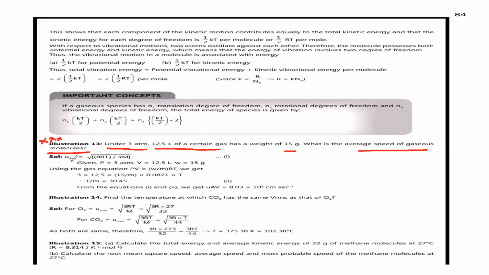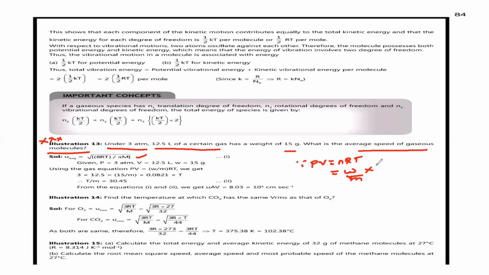We already know the average speed: U average is equal to root of 8RT by pi M. Using the equation PV is equal to W by M into RT, since for gas molecules PV is equal to nRT, where W is the weight of the gas and M is its molecular mass.